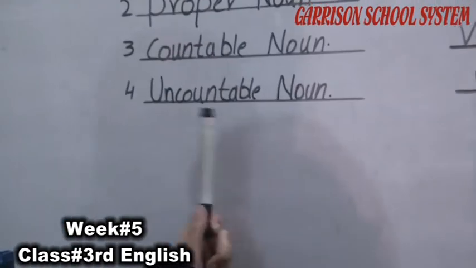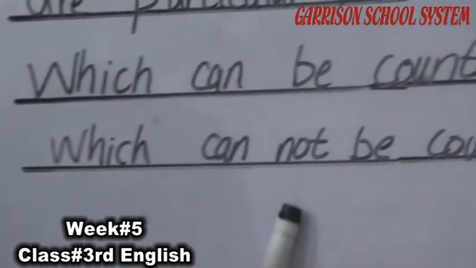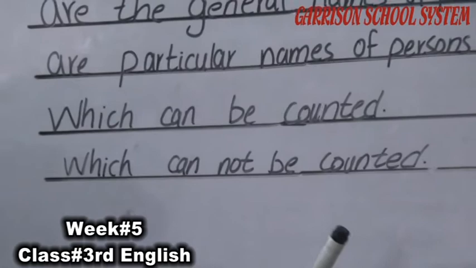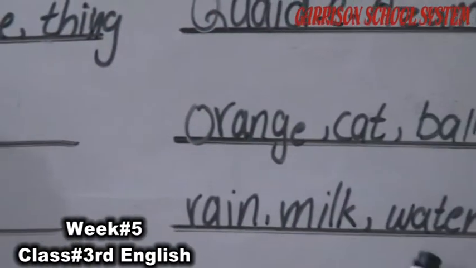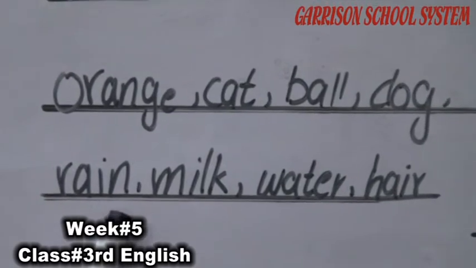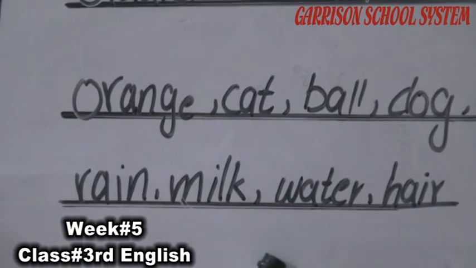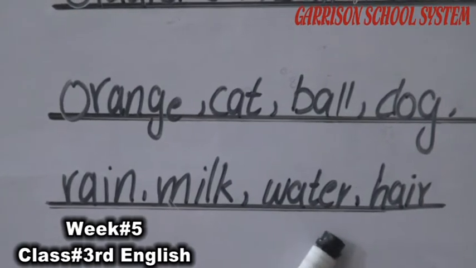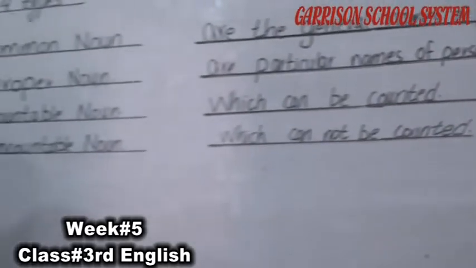Next one is uncountable noun. Uncountable nouns are those nouns which cannot be counted. Like rain, milk, water, hair. We don't know how many drops of rain, how much quantity of milk, how many drops of water, how many hairs. We don't know. Now you have a clear concept in your mind.